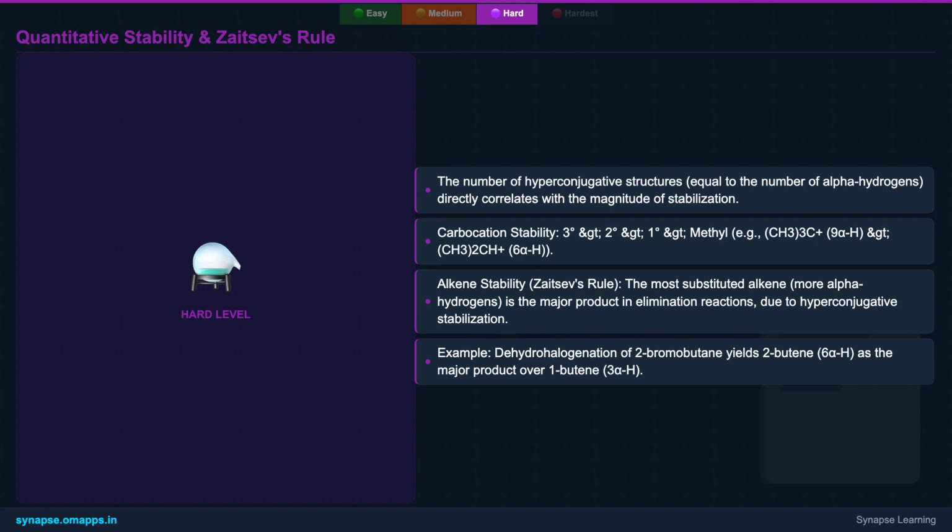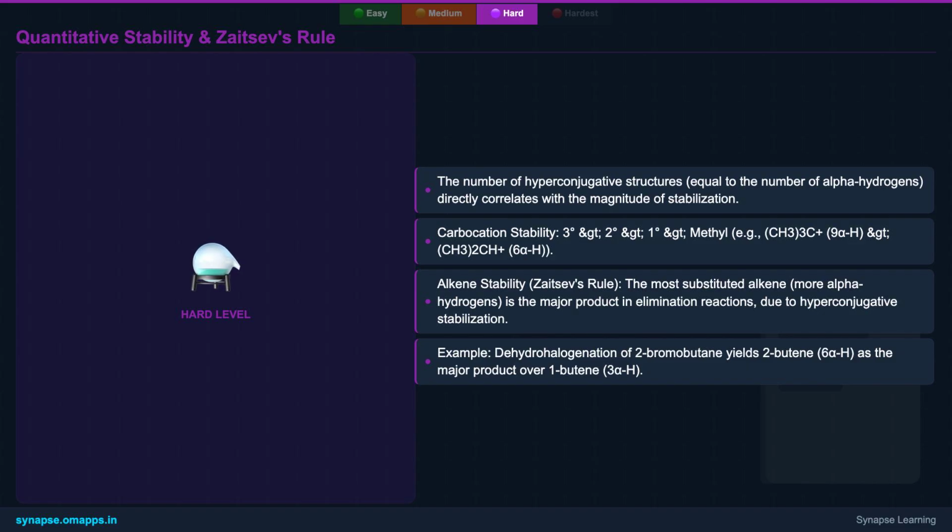For carbocations, this clearly explains the 3° > 2° > 1° > methyl stability order, with tert-butyl carbocation, for example, having 9 alpha hydrogens for maximum stabilization. In alkenes, this principle underpins Zaitsev's rule: the most substituted alkene, possessing the greatest number of alpha hydrogens, is the most stable and thus often the major product in elimination reactions.